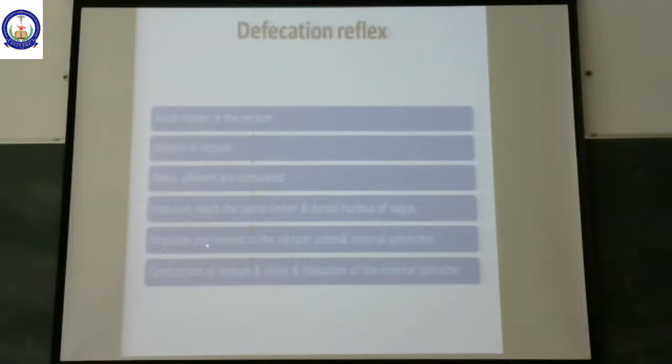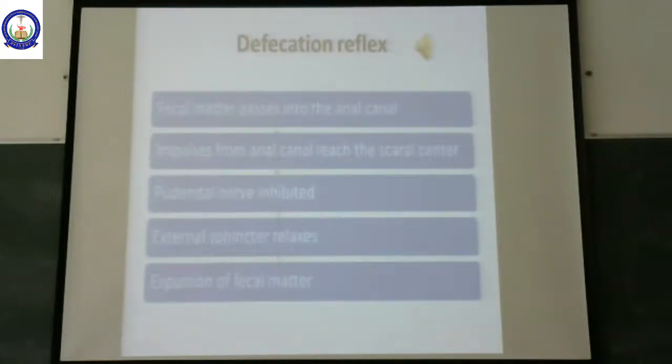Now impulses are relayed back into the rectum, colon, and internal sphincter. There is contraction of rectum and colon, relaxation of internal sphincter. Now the fecal matter passes into the anal canal because of contraction of both colon and rectum. The fecal material is pushed into the anal canal.